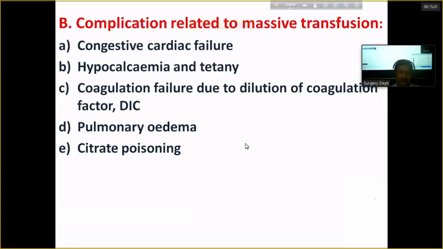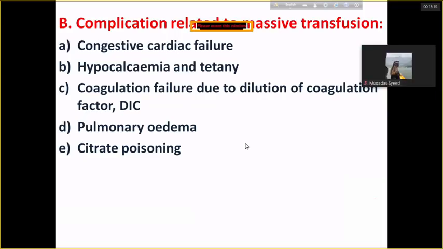Coagulation failure may be due to dilution of the coagulation factors, even sometimes producing DIC, pulmonary edema, and citrate poisoning because of the presence of excess citrate if we use CPD, a citrate-containing anticoagulant.